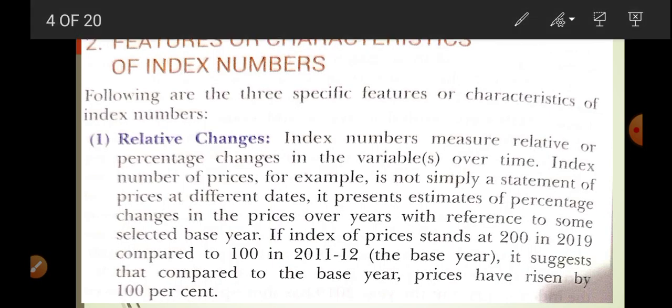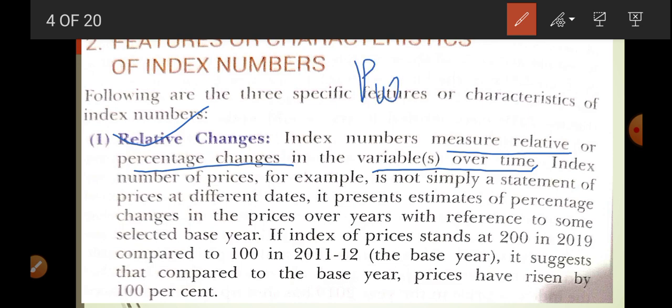Now, features of index number. So first of all, relative change. Relative change, this is where we make a comparison between two data on the basis of time. So it is a relative measure. Index numbers measure relative or percentage change in a variable over time, like price of wheat before the COVID, after the COVID, price of rice before the COVID, after the COVID. So this is relative change, and this is what index number is.